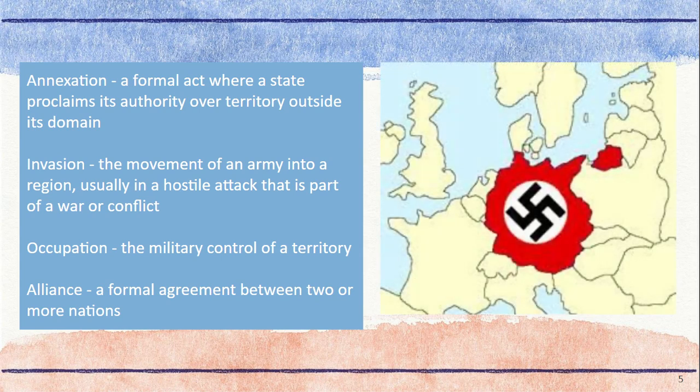Let's take a closer look at some important terms. An annexation is a formal act where a state proclaims its authority over territory outside its domain. An invasion is the movement of an army into a region, usually in a hostile attack, that is part of a war or conflict. An occupation is the military control of a territory. Finally, an alliance is a formal agreement between two or more nations.